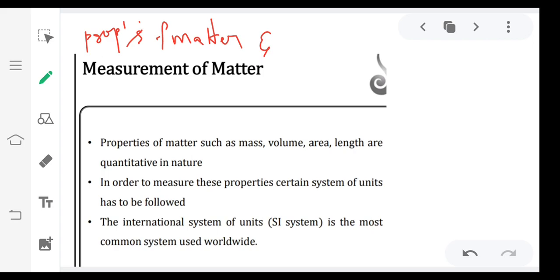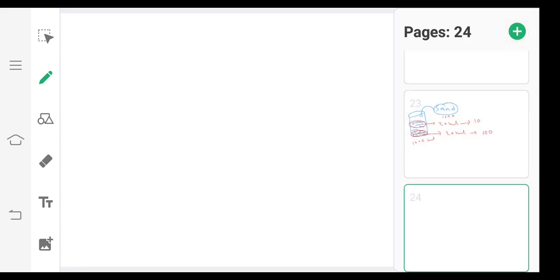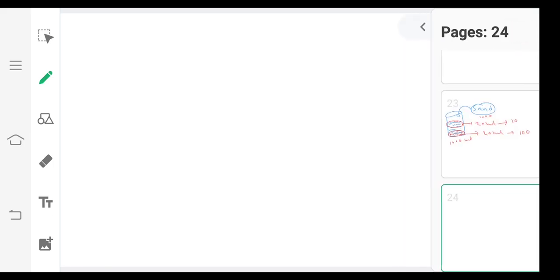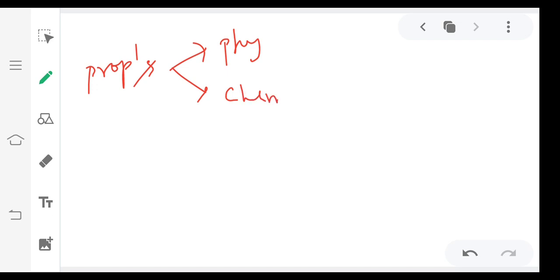Now, let me take a new page. Properties of matter are mainly classified into two types. One is physical properties, the second one is chemical properties.